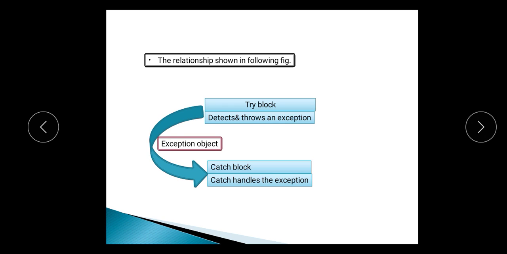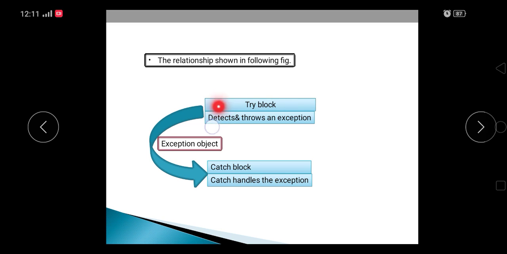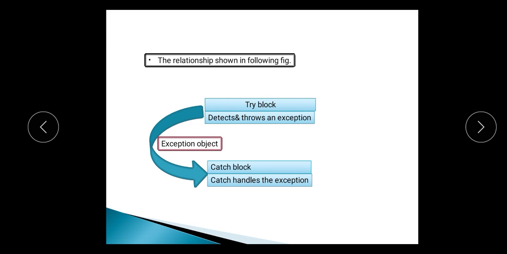In the try block, we detect the exception and throw that exception. After throwing, that exception is caught by the catch block, which handles that exception properly. That means here we have to write the code to handle that exception properly.